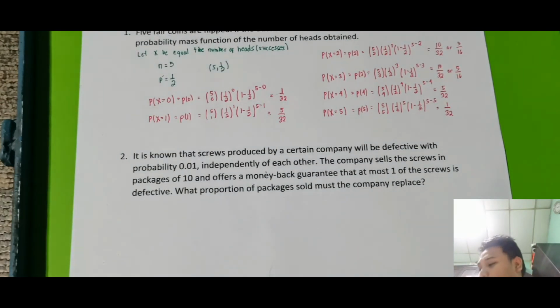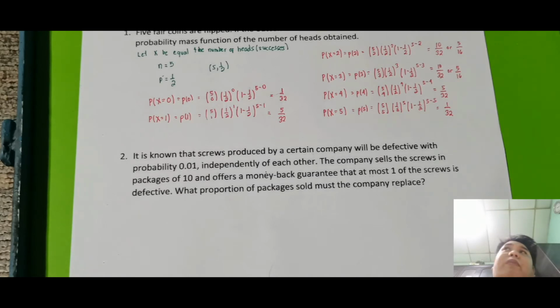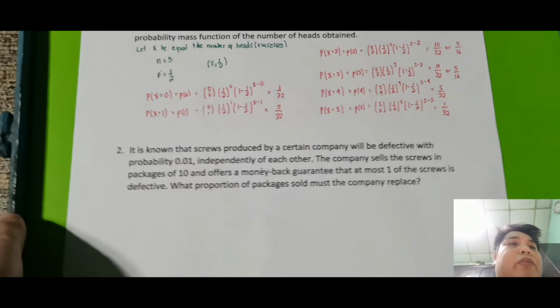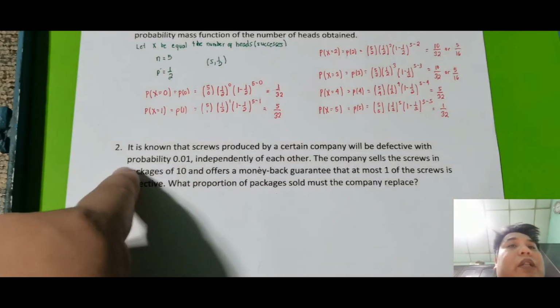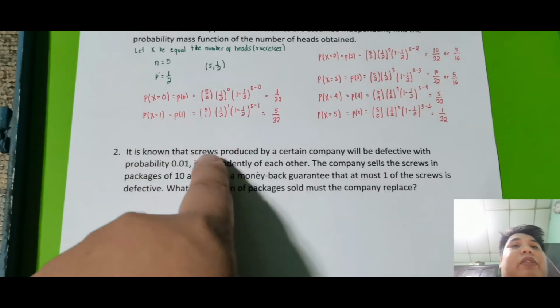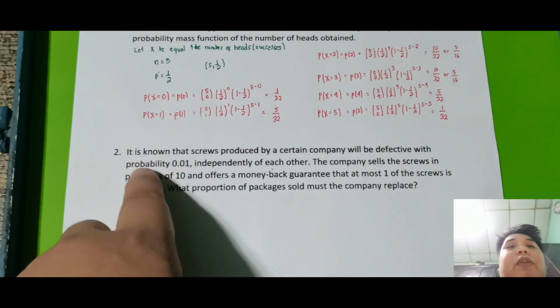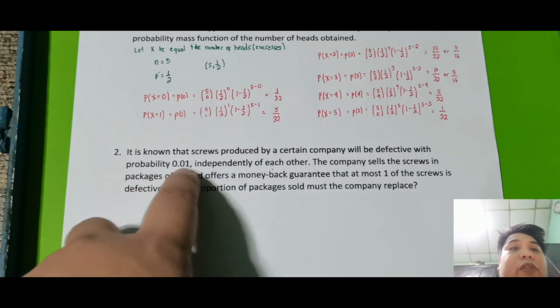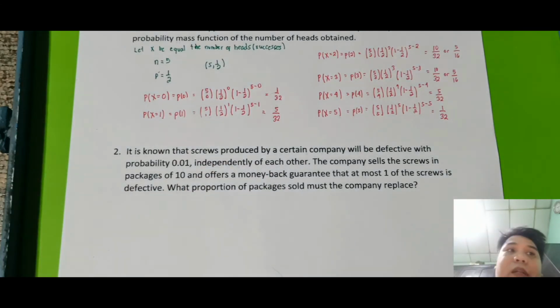So it is known that screws produced by a certain company will be defective. So ano ba yung screw, no? So aware naman kayo kung ano yung screw. Defective with probability 0.01. So given na yung P natin, independently of each other. So since nabasa mo yung word na independent, aware ka na baka siya binomial random variable.